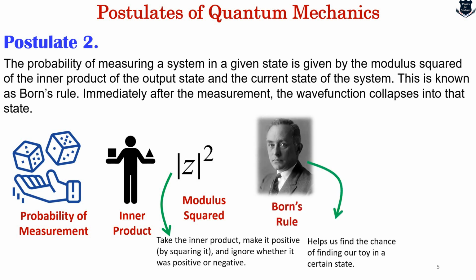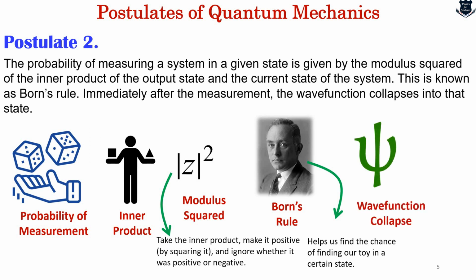Born's rule, well, this is by Max Born, a famous physicist. Born's rule, you can think, is the formula that helps us to find the chance of finding our toy in a certain state. So it involves doing this special comparison, which I told to be the inner product, squaring it, and that gives us the probability.